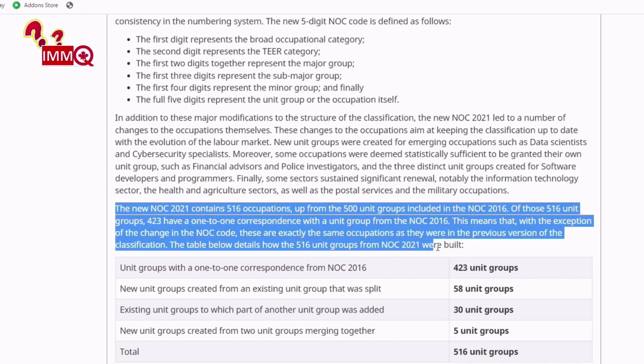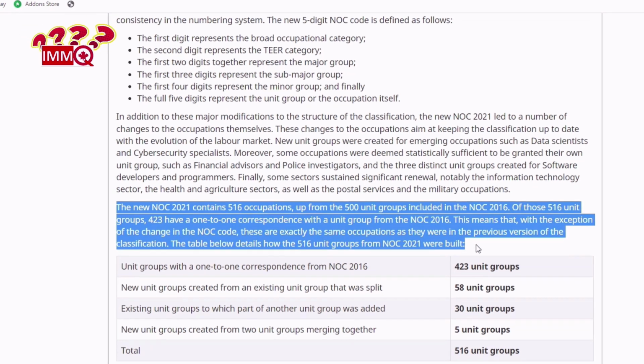The new NOC 2021 contains 516 occupations, up from the 500 unit groups included in the NOC 2016. Of those 516 unit groups, 423 have a one-to-one correspondence with a unit group from the NOC 2016. This means that, with the exception of the change in the NOC code, these are exactly the same occupations as they were in the previous version of the classification. The table below details how the 516 unit groups from NOC 2021 were built.